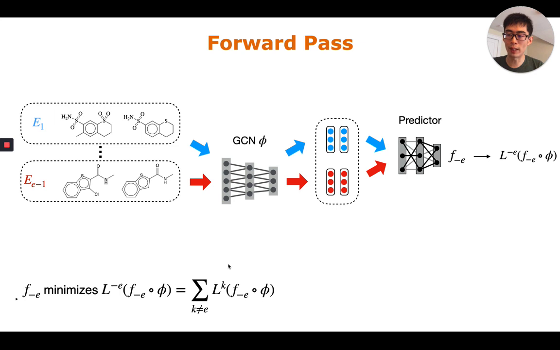In the forward path of our model, we first train the holdout predictor F minus E on the training set except the holdout domain. Here, the predictor F minus E is trained on E1 to E_n minus E, and it does not see the holdout environment E. We evaluate this loss, and we update the predictor F minus E to optimize this loss.